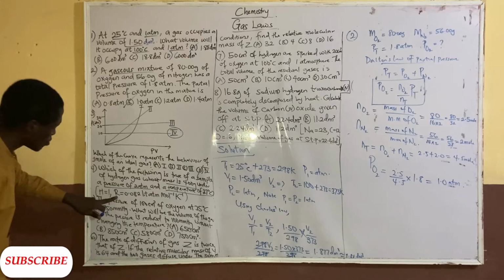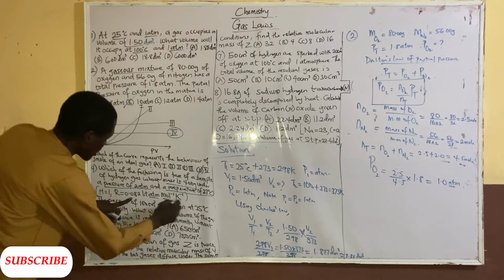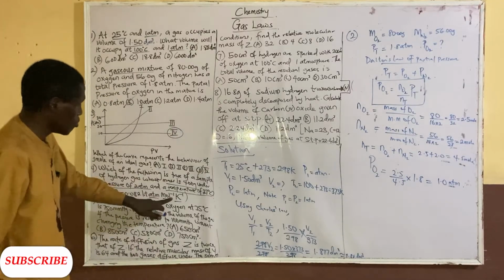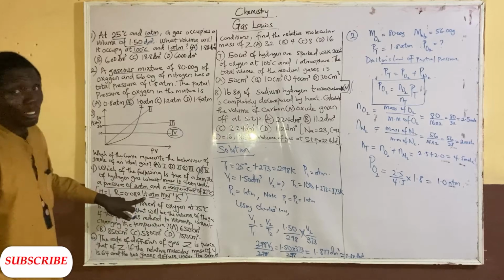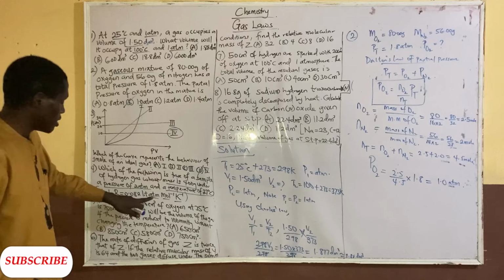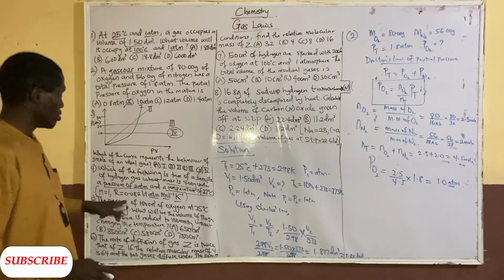Given that hydrogen is 1, R is 0.082 liter atm per mole per Kelvin. The pressure here is in atm, and the R constant also has atm, so we can use 0.082.